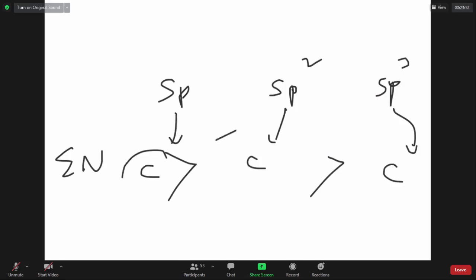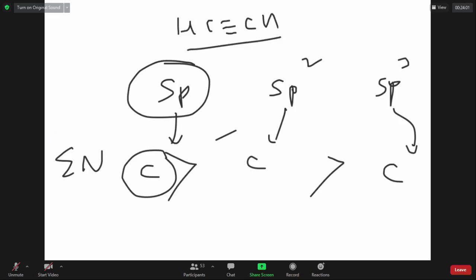The most electronegative carbon means sp hybridized carbon. Compounds which have sp hybridized carbon like this, they take away electrons even from hydrogen giving H+, and they are acidic. So compounds which have a triple bond at the end of a carbon chain are acidic. Therefore, alkynes are more acidic than alkenes. Alkenes are more acidic than alkanes. So this is a comparison of alkane CnH2n plus 2, alkene CnH2n, alkyne CnH2n minus 2.